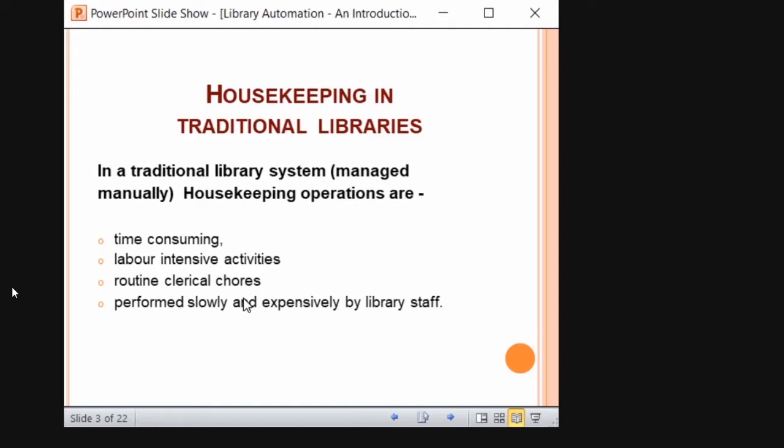It is definitely time consuming. You need labor and intense activity. Not only labor, you need skilled labor who is efficient in manually classifying DDC. Without that knowledge, you will not be able to classify, and you, the librarian, alone can't do all the work, right? So it is routine clerical chores performed slowly and expensively by library staff. Those days it was like that only. They manually classified everything and manually prepared cataloging cards. For a single title they will prepare different entries, main entry and added entries, right? So you see how long it takes for a single book.